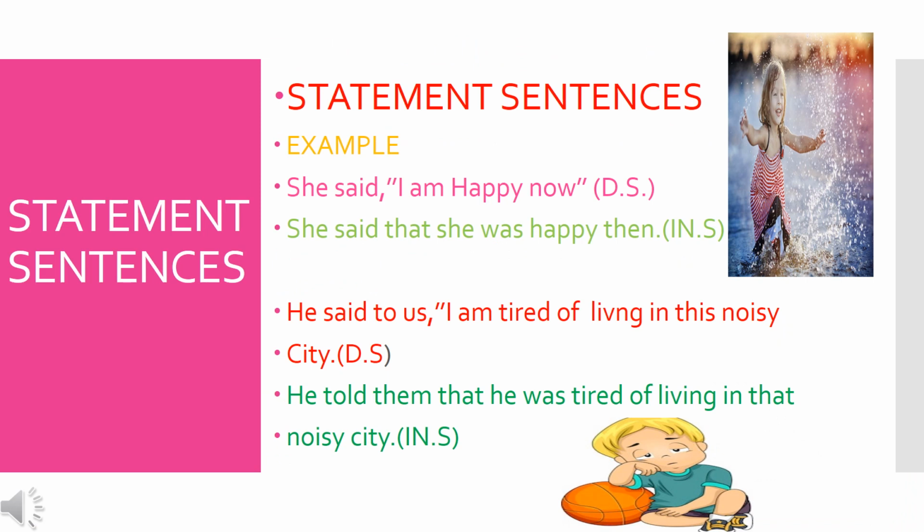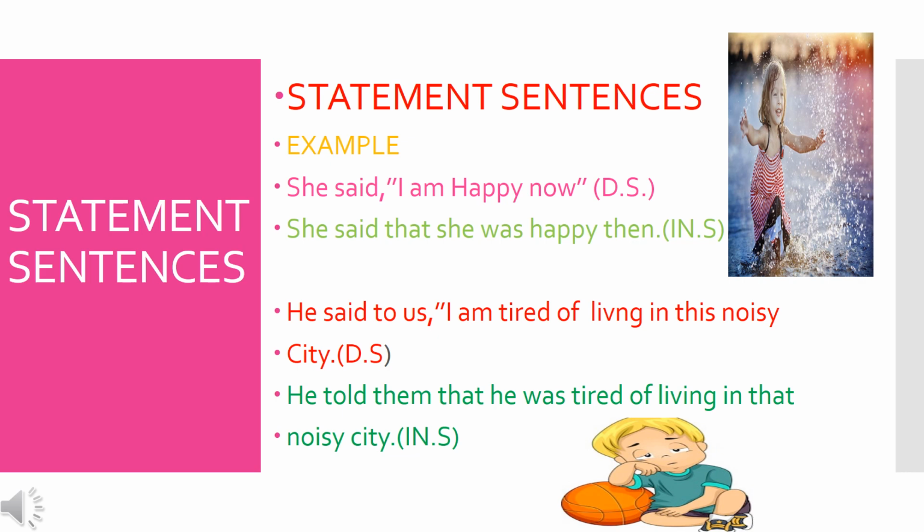Now let us try to understand with the example. See the statement. First example. She said, I'm happy now. Now we have to change into indirect speech. She, you are going to write it as it is. Said as it is, there is no change. Already I informed you, you have to remove the comma in a statement.